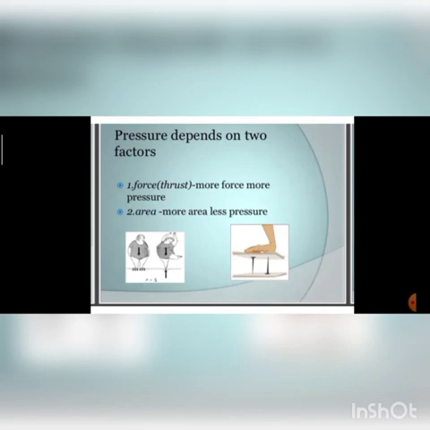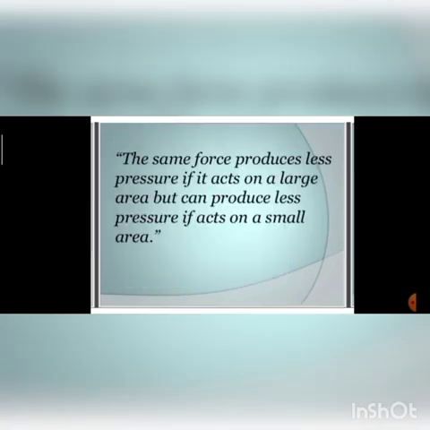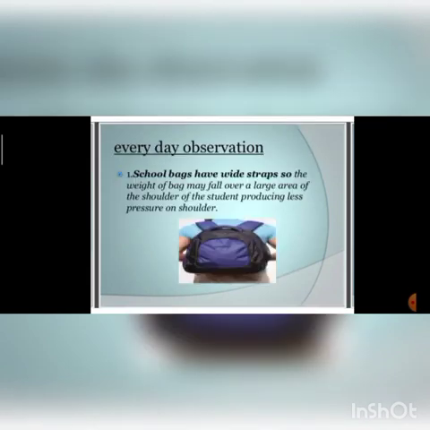If the area is less, more pressure will be there. So the same force produces less pressure if it acts on a large area, but can produce more pressure if it acts on a small area.